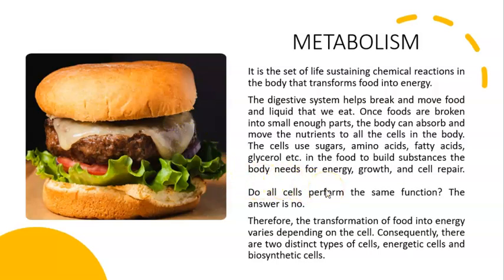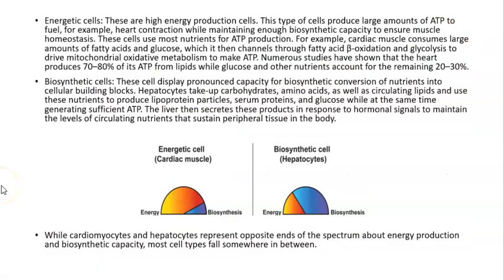The answer is no. Therefore, the transformation of food into energy depends on the cell. Consequently, we're going to find that there are two kinds of cells, energetic cells and biosynthetic cells. Energetic cells are high energy production cells. That means that they're going to produce a lot of ATP. For example, cardiac cells. They need to make a lot of ATP because the heart itself needs to contract in order to pump the blood throughout the body.